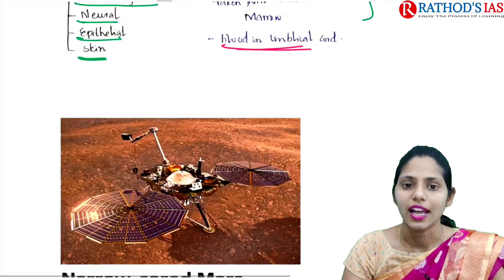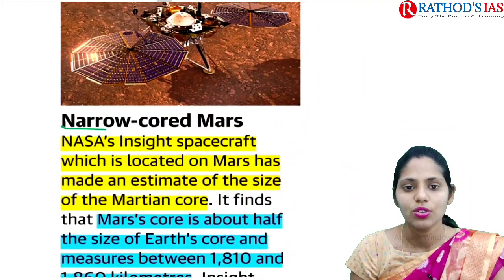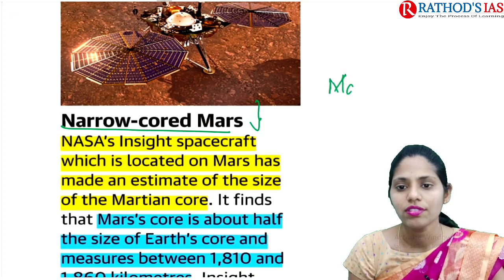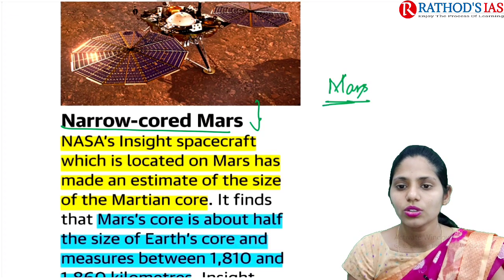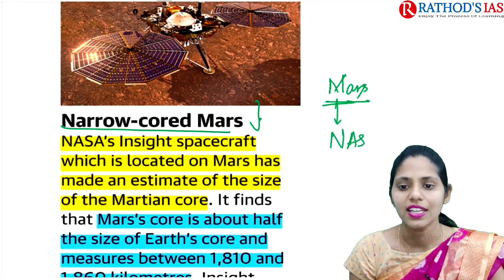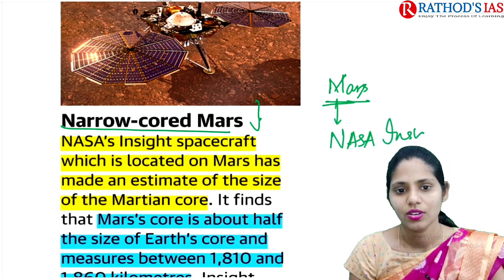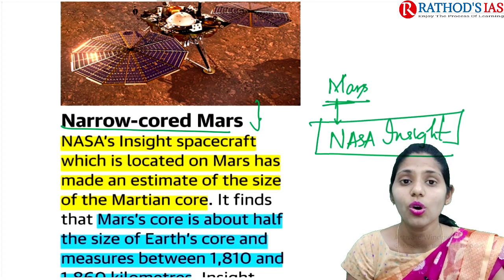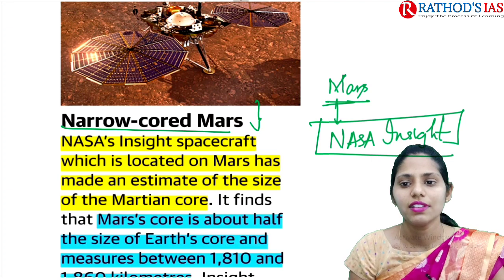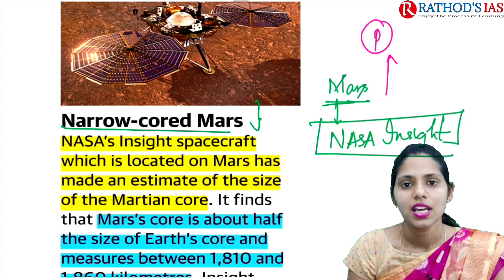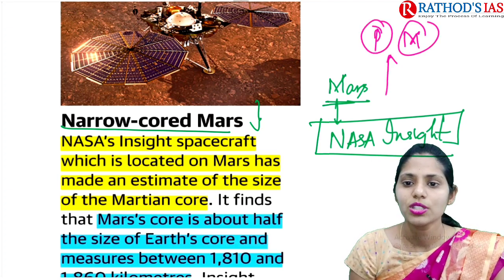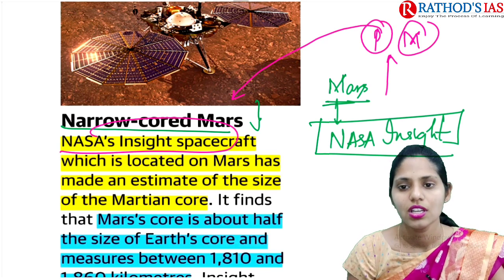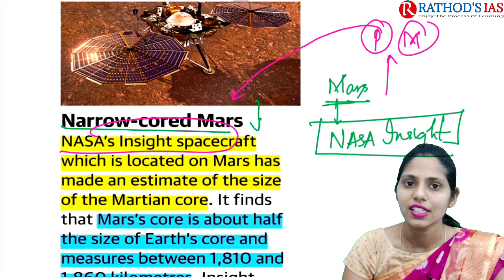Now let us see the next article. The title says narrow core mass. This article is mainly talking about details of the Mars core. These details are provided by NASA's InSight, a spacecraft that gives us information regarding the core of Mars. This article will be very important regarding prelims and even mains. Regarding prelims, you need to know some facts about NASA's InSight spacecraft. Now let us try to understand this article in great detail.